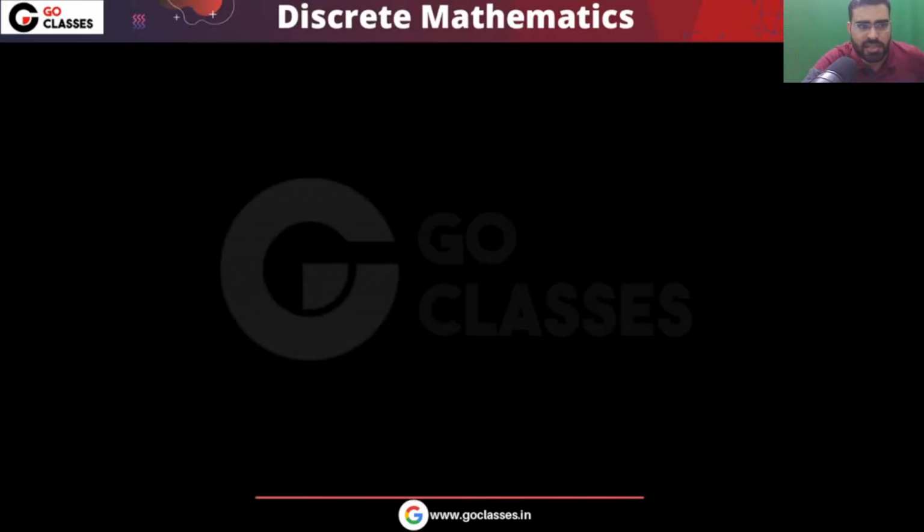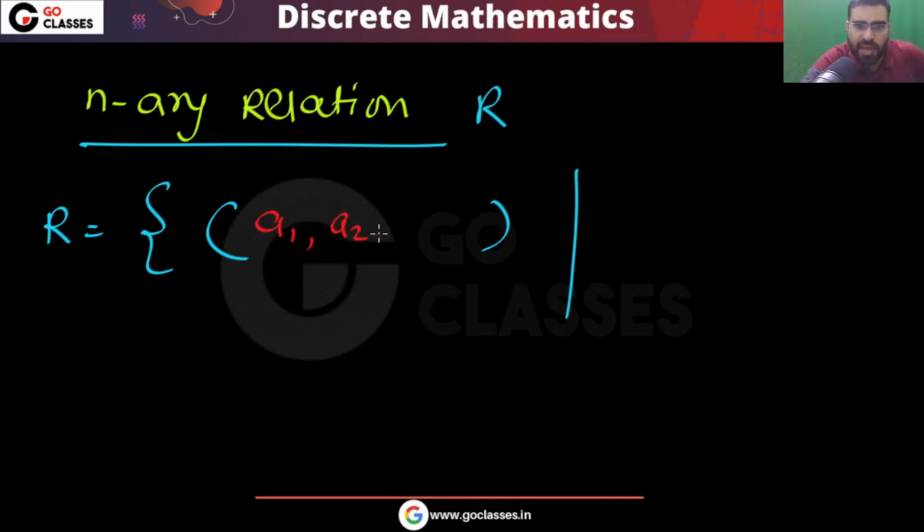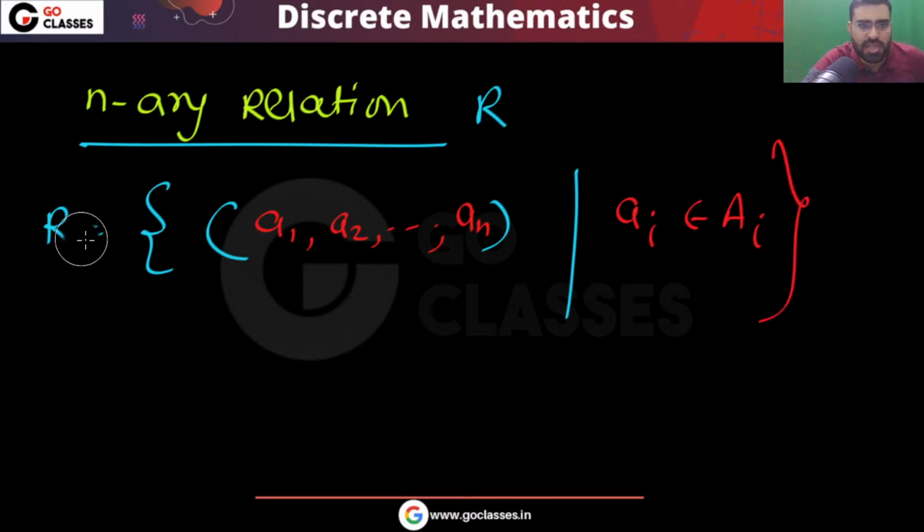In DBMS you can also have non-binary relations, n-ary relations. In an n-ary relation you will have n-tuples, where each Ai comes from some set and there is some relation. This type of relation is called an n-ary relation.